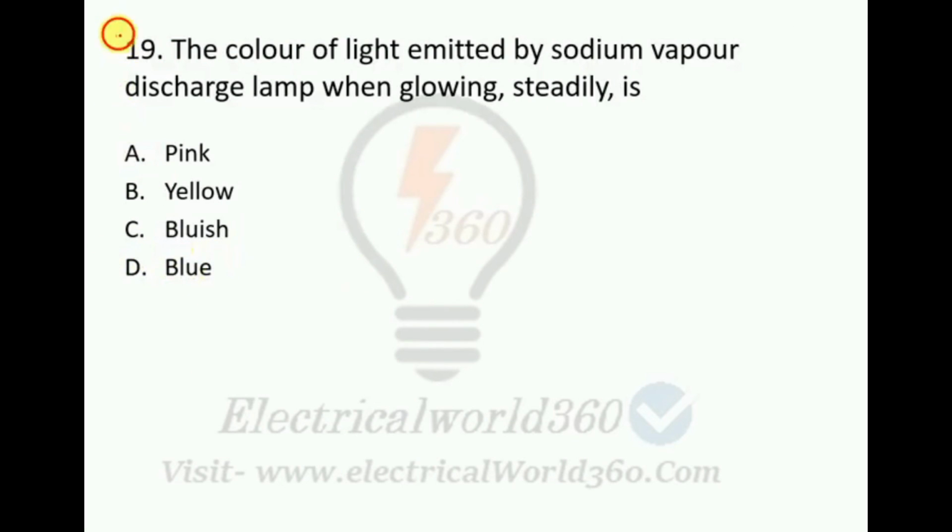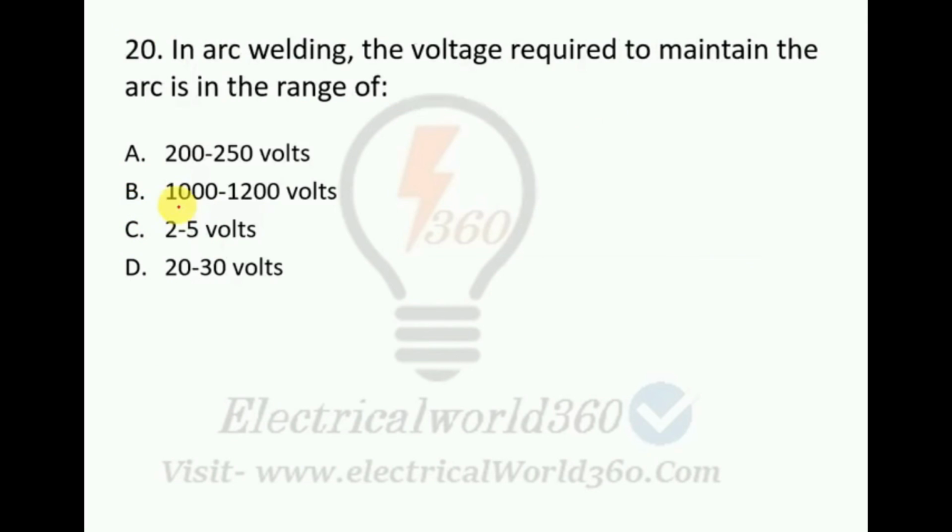So here option D is the right answer. This is question number 19. The color of light emitted by a sodium vapor discharge lamp when glowing steadily is pink, yellow, bluish, or blue. So here option B is the right answer. Okay, so coming to the next question.